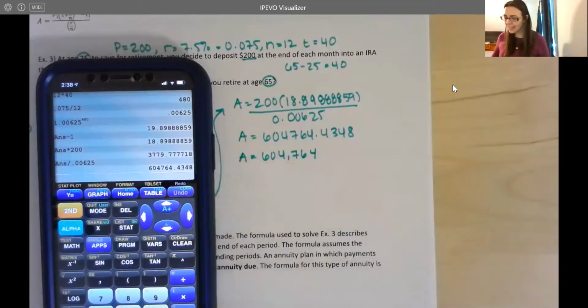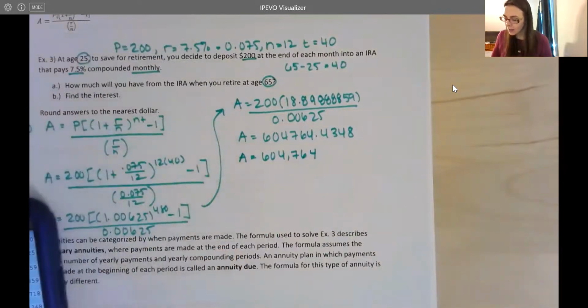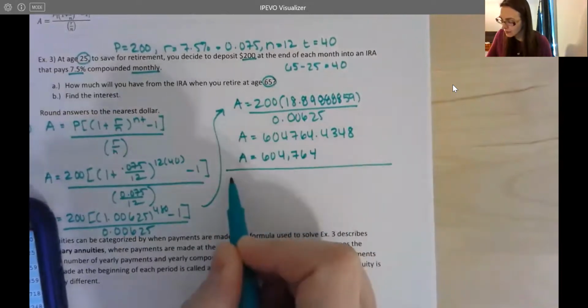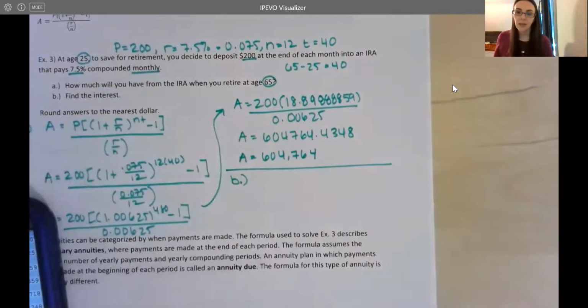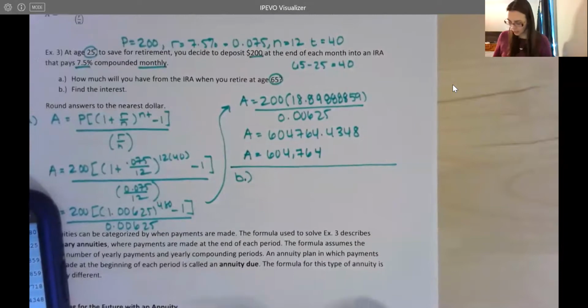So we're looking at $604,764, which is awesome. That's a huge amount, right? Over $600,000 to retire on. And let's see how much the interest was.